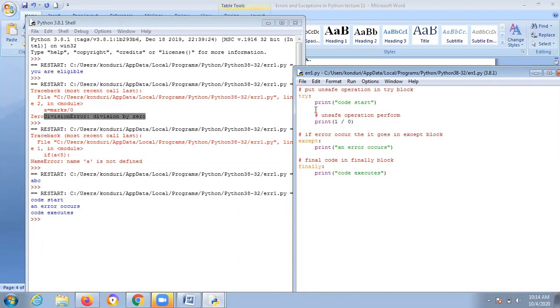You have to use these three only. First you try, second one is except, and last one is finally. So three things you should be aware of. Try means print code start, right? Print 1 by 0. And next except, print an error occurs. And finally code executes. So I hope you are understanding what I am saying. This is completely called